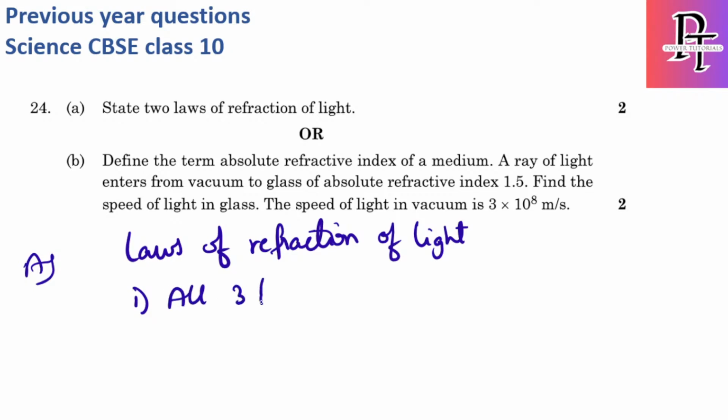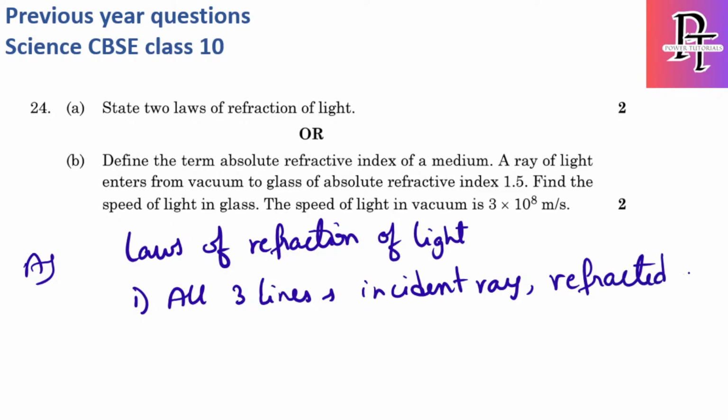The incident ray, refracted ray and normal should be on the same plane.